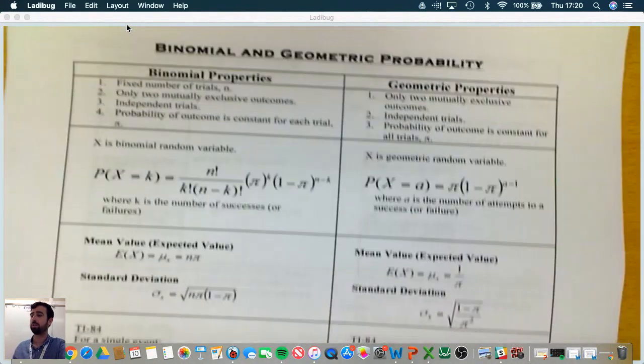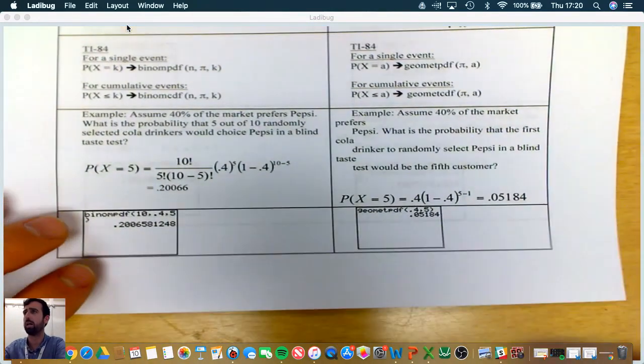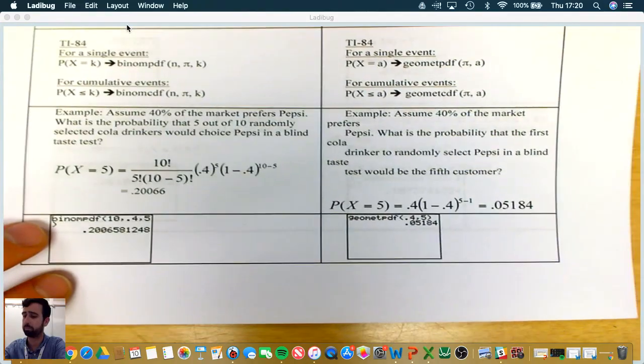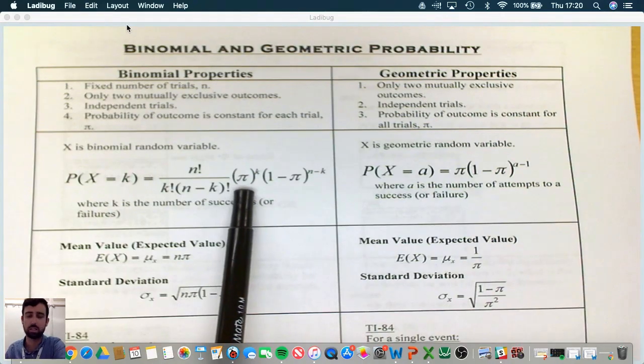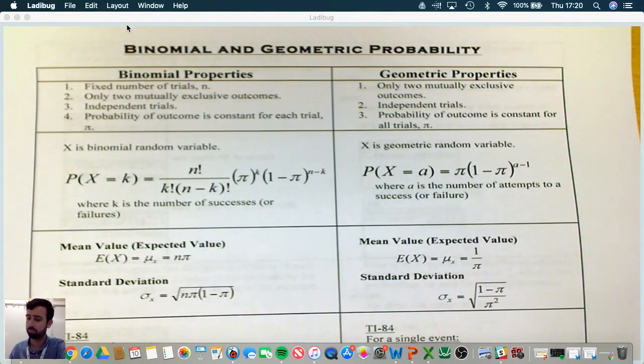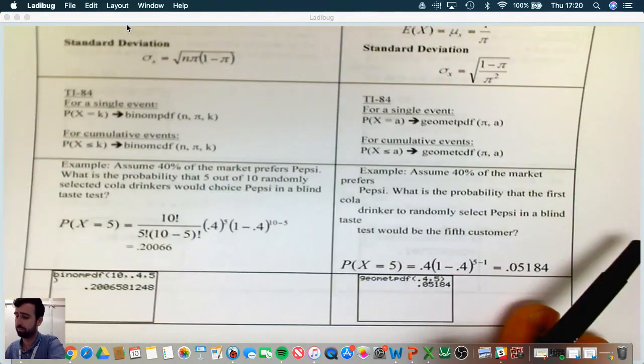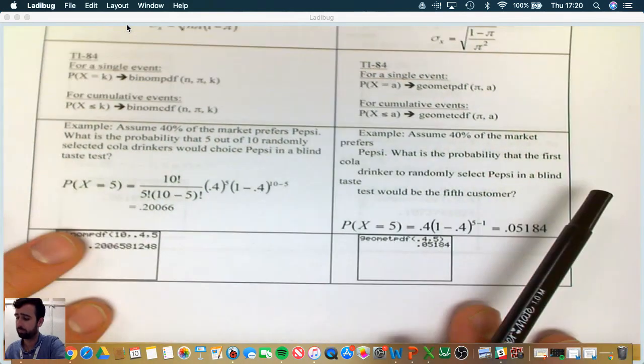Expected value. Now here's the key part of this, right here, the TI-84. And the reason you're seeing pi is just because they used pi as the symbol for the probability of success. We use p. All right.